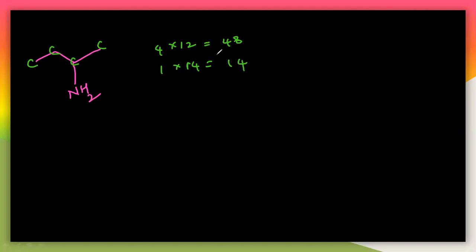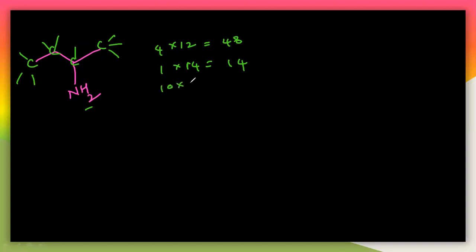How many hydrogens are there here? You can see 2 hydrogens here, 2 hydrogens here, 3 hydrogens here, 2 hydrogens here, 1 hydrogen here, and 3 hydrogens here. The total hydrogens: 1, 2, 3, 4, 5, 6, 7, 8, 9, 10.